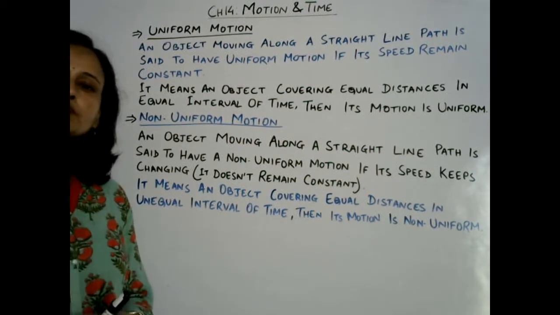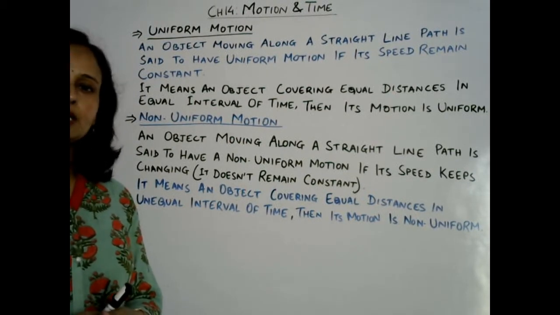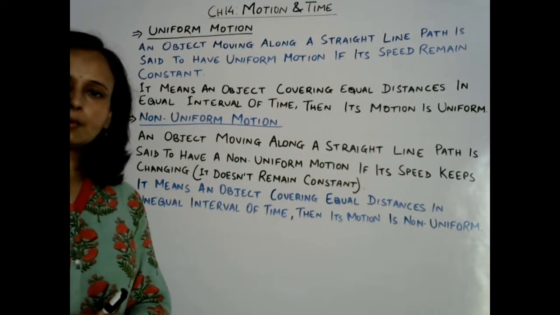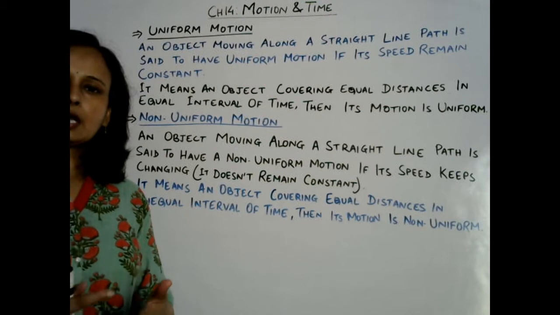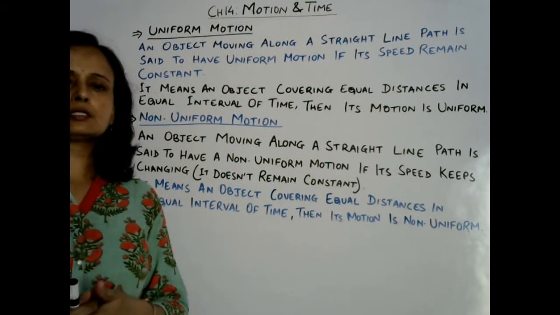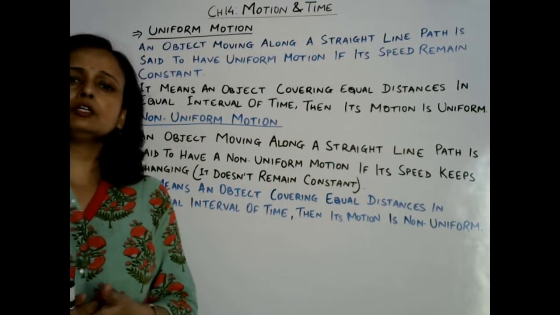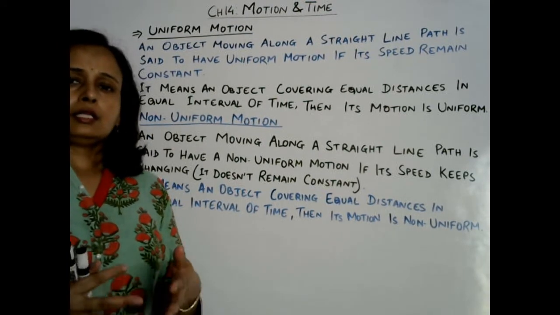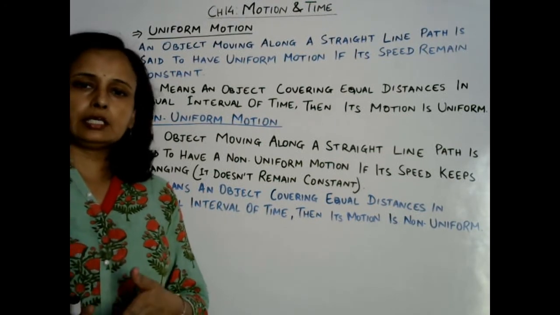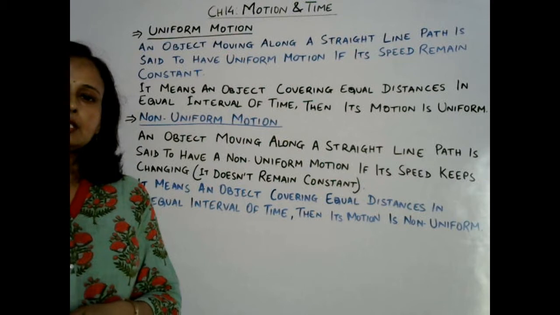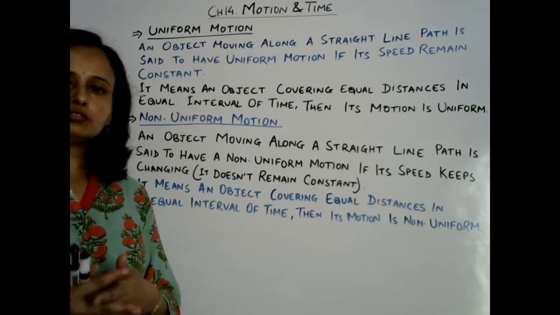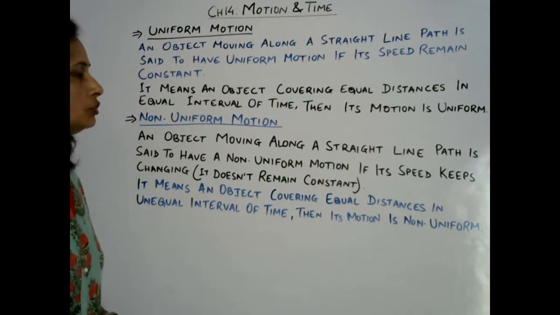An object moving along a straight line path is said to have uniform motion. Suppose an object is running on a straight line path. Okay, the road is straight. Then if it is covering equal distance in equal intervals of time, that vehicle is said to be in uniform motion, that is showing uniform motion.